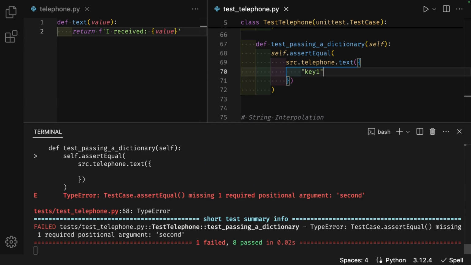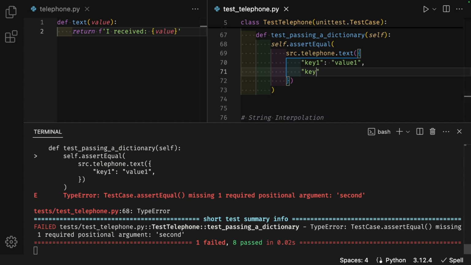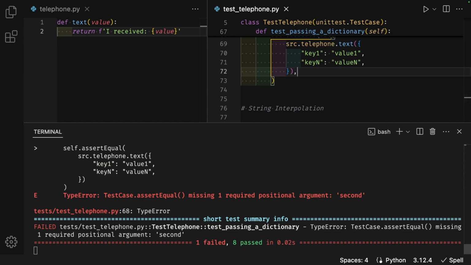Quotes key 1 colon quotes value 1 comma. Enter, quotes key n colon quotes value n comma. A comma to the right of the closing parentheses, enter, quotes I received colon curly braces.